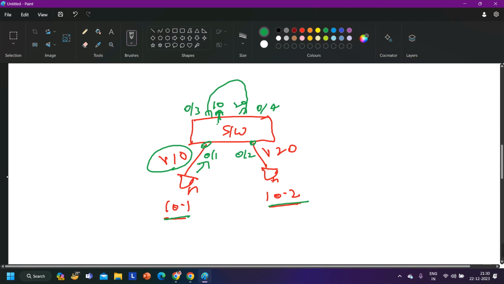The same switch will receive the frame on the other port, 0/4, which is a member of VLAN 20. So now again this switch is going to forward the frame from the ports which are members of VLAN 20. So this time the switch will forward.